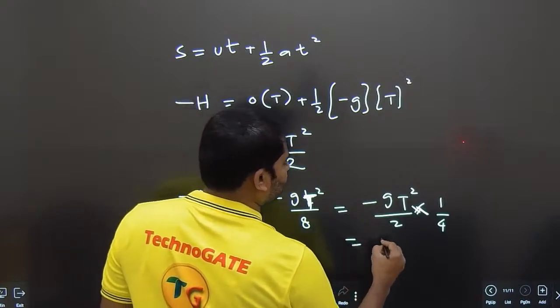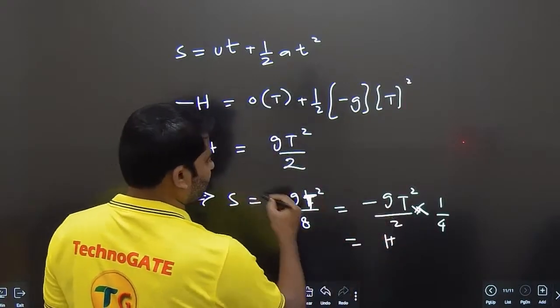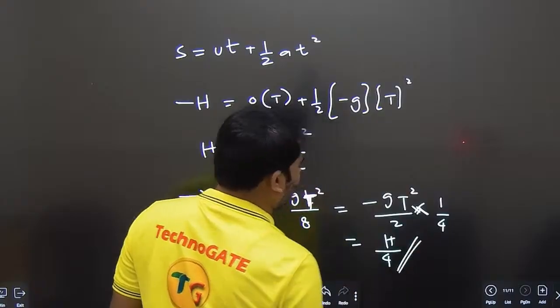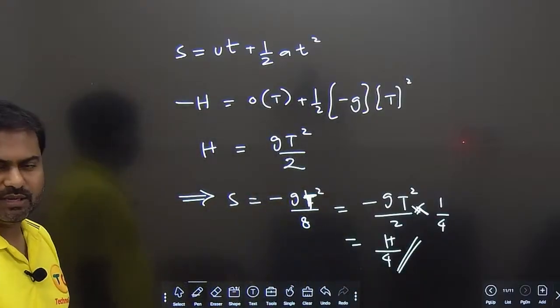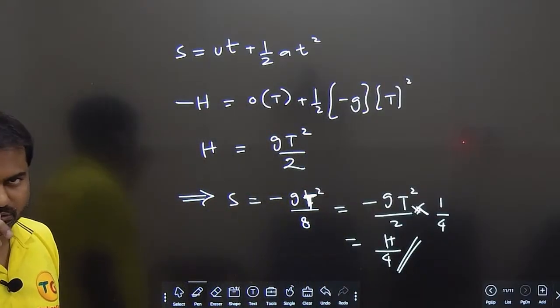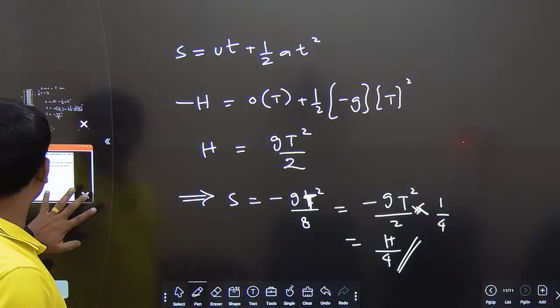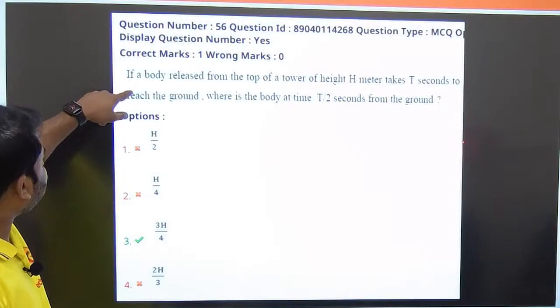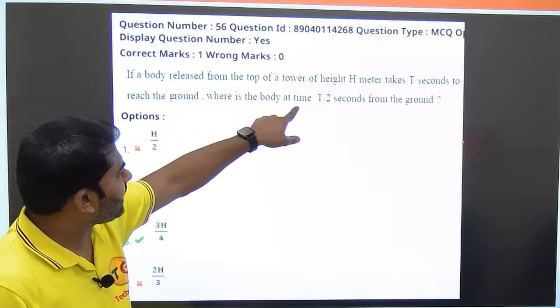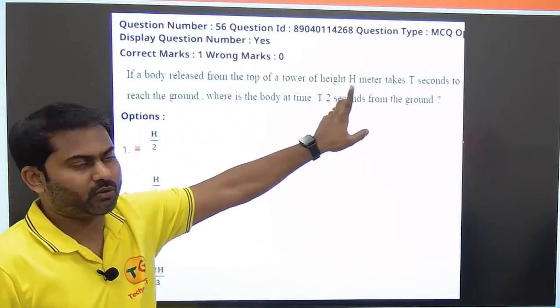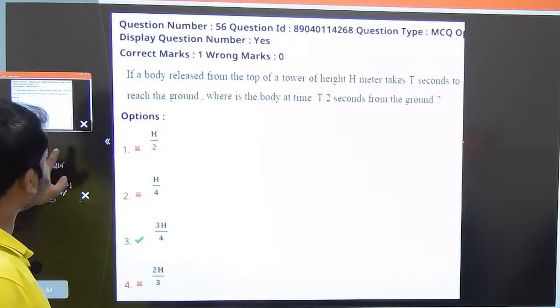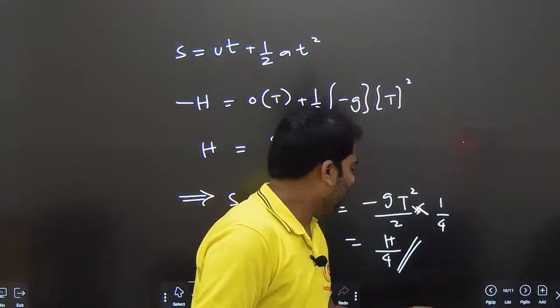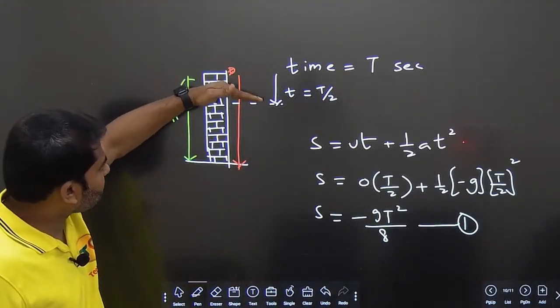So this will become h, gt square by 2 is h by 4. The value is h by 4. Here is a small trick. In this question, basically, what is the height they are asking? Where is the body at time t by 2 from the ground? So whatever displacement we got, see here,